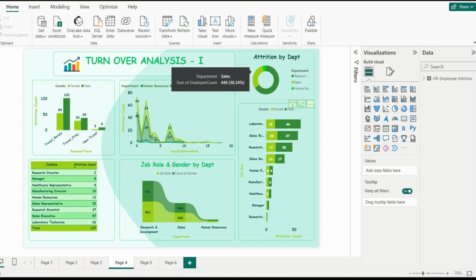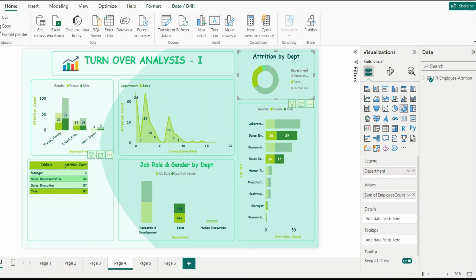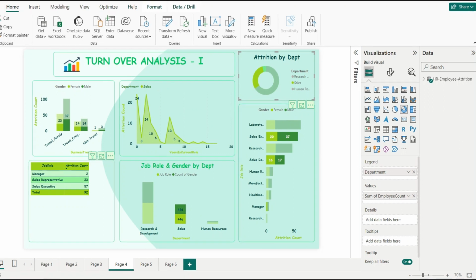If I click on this portion, which is the sales department, then we can see that in the sales department 20 are female and 37 are male. Talking particularly about the job role, manager, 2 have left, sales representative 33 have left, sales executive 57 have left the company. In total there were 92 employees.